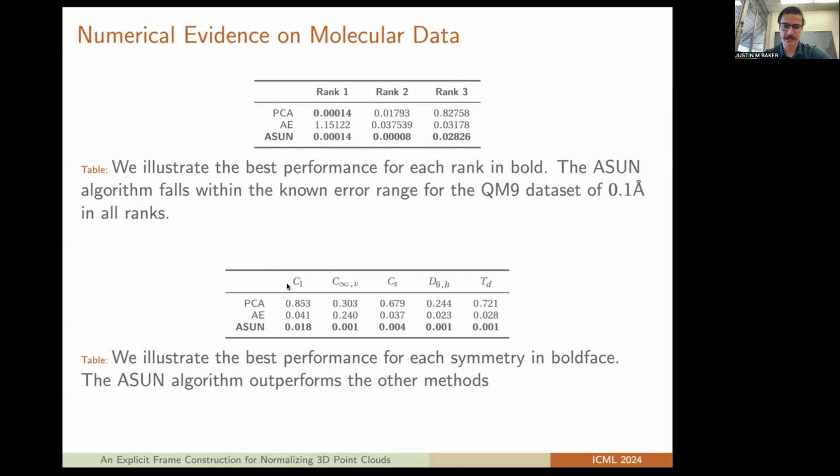Then if we group the data by its inherent symmetry, so maybe we have some rotational reflective symmetries, some dihedral symmetries, some tetrahedral symmetries, then we see that the asymmetric unit normalization outperforms all other models on this task.